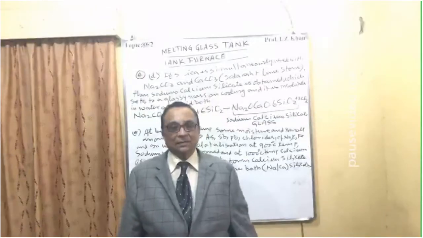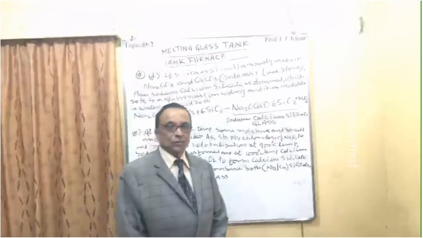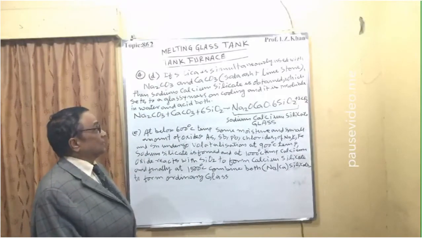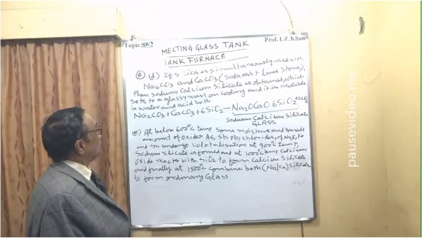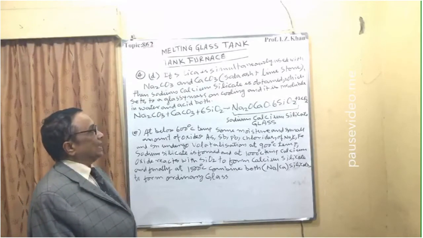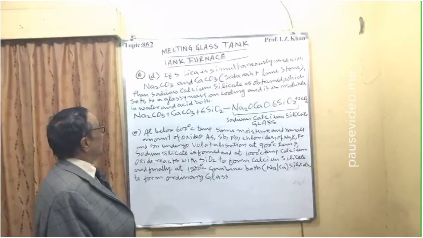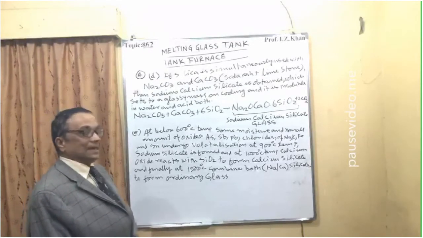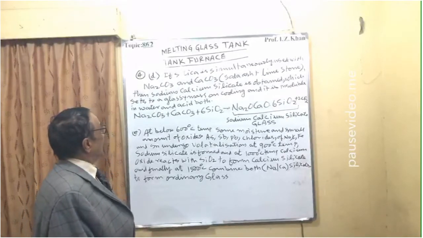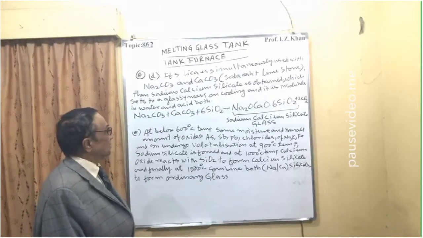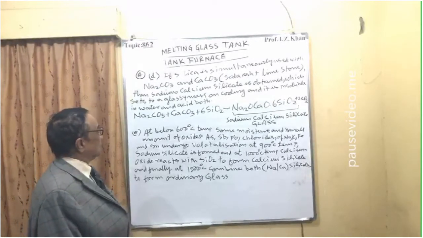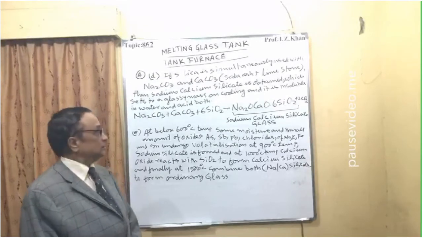So in continuation, under 4D, if silica is simultaneously used with sodium carbonate and calcium carbonate, that is soda ash plus limestone, then sodium calcium silicate is formed simultaneously, which sets to a glassy mass on cooling, and it is insoluble in water and acid both.